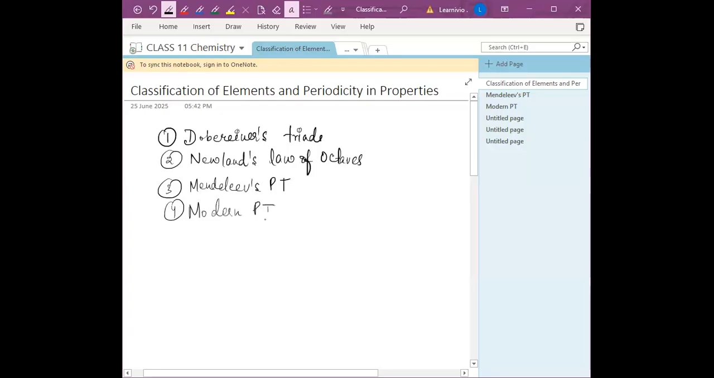Okay, so in this chapter, step by step, we will see what Dobereiner's triads are, what Newlands' law of octaves is, Mendeleev's periodic table, and the modern periodic table. We will see each and everything in detail. And here's a question: why is it important? Why is the classification of elements and periodicity of elements important? Do you have any answer? Anyone?